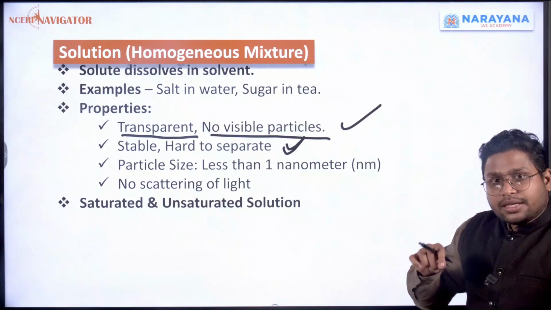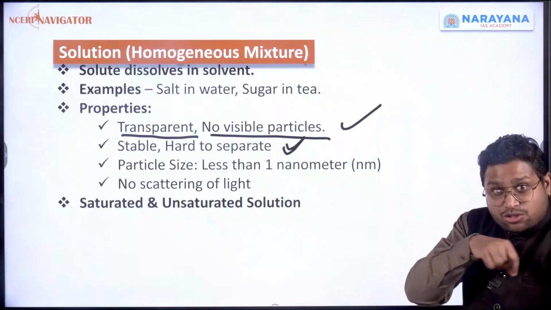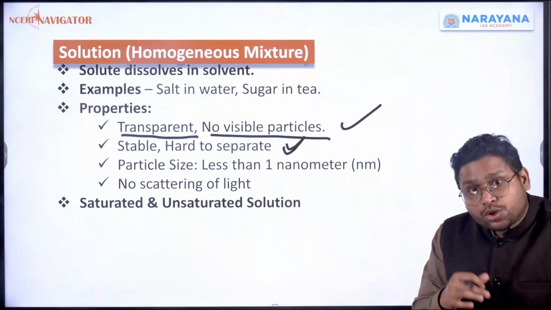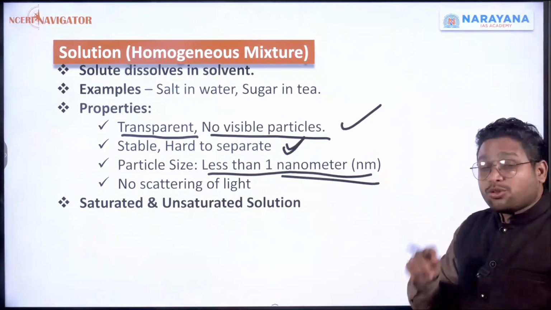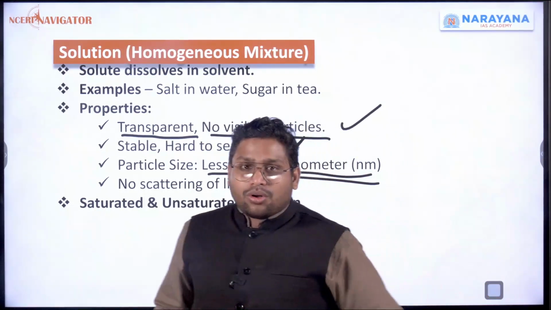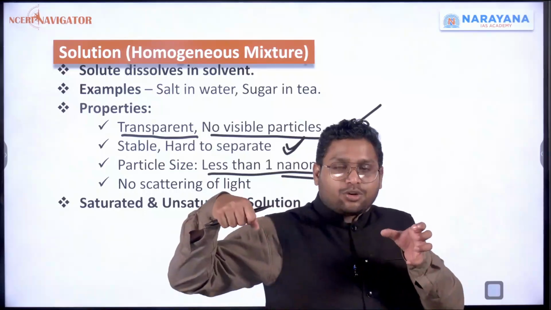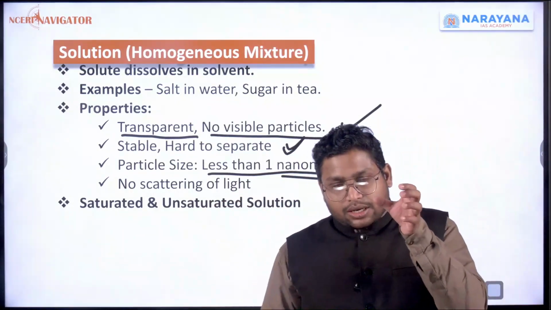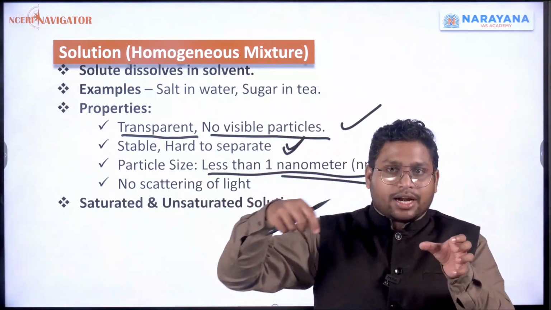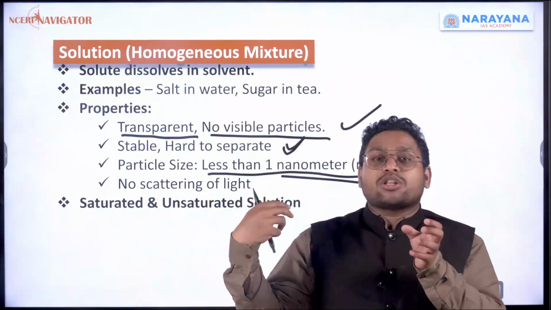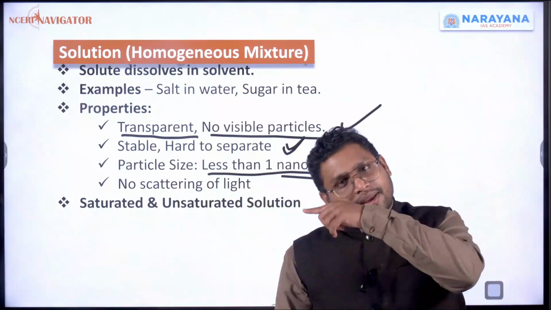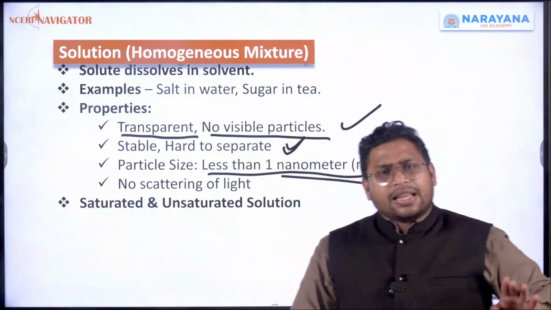Now here, the particles which are dissolved, the particles of this solution, their size is very small. It's somewhere around 1 nanometer. So if you try to pass light through a glass of water in which you have added sugar, from one side to the other, it will pass.